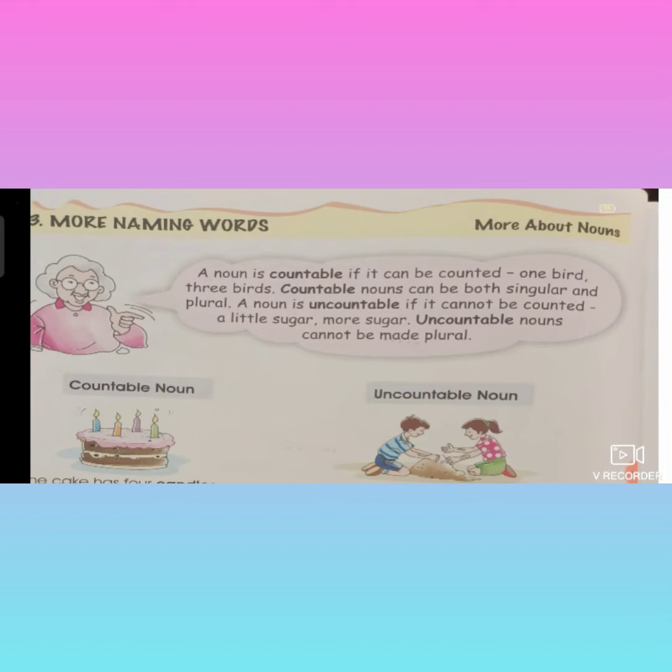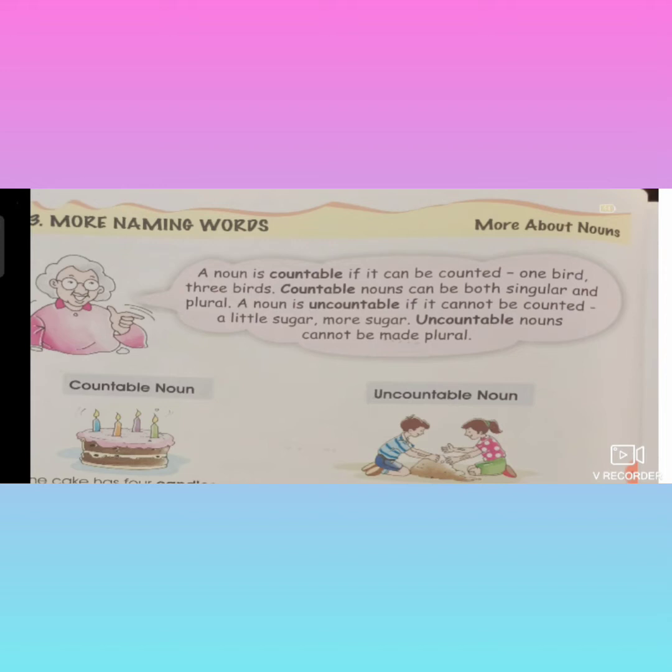Countable nouns can be both singular and plural. Singular means 1 bird. Plural means more than 1 bird. Bird, birds. Girl, girls. Boy, boys. Pencil, pencils. They are called countable nouns.